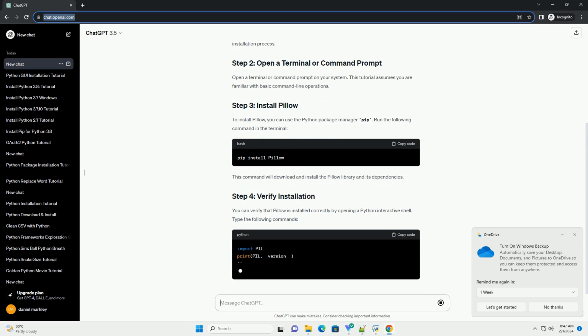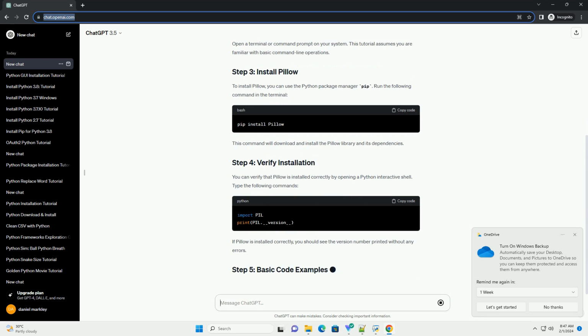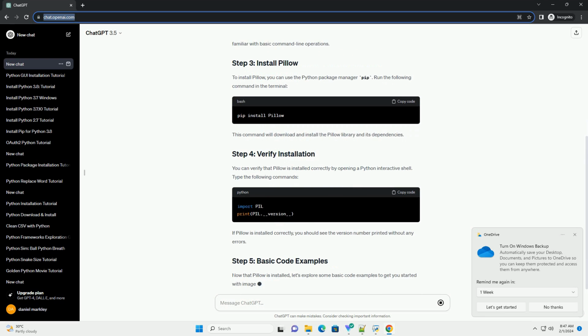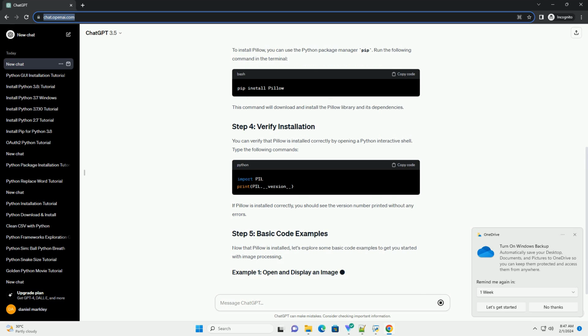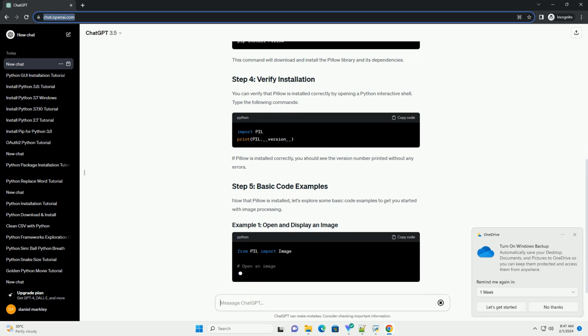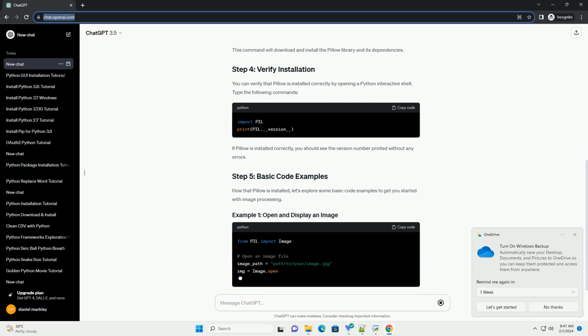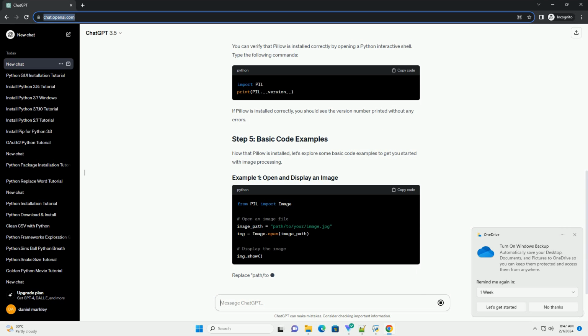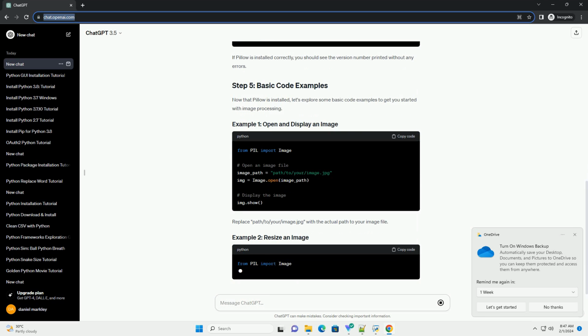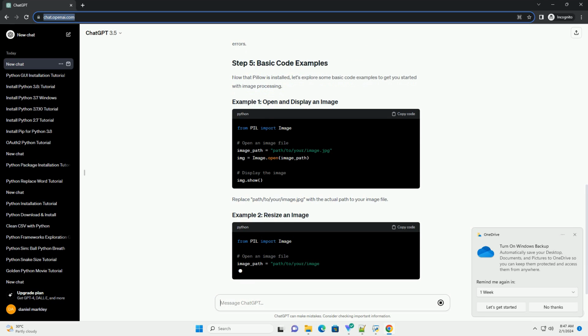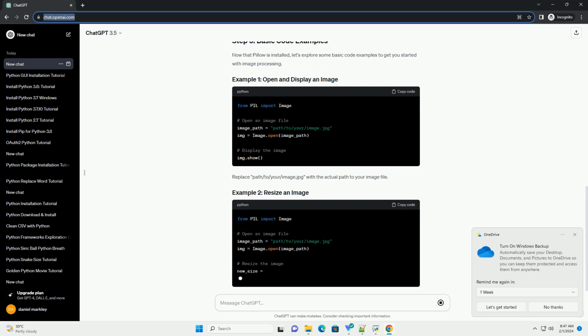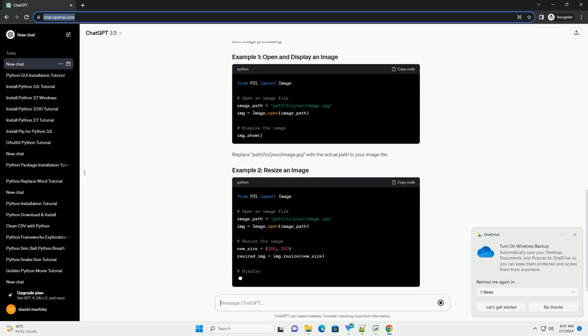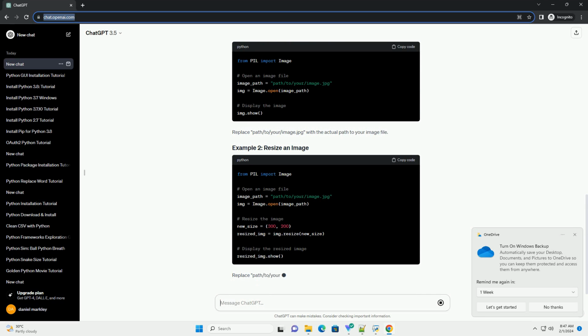To install Pillow, you can use the Python package manager pip. Run the following command in the terminal. This command will download and install the Pillow library and its dependencies. You can verify that Pillow is installed correctly by opening a Python interactive shell. Type the following commands. If Pillow is installed correctly, you should see the version number printed without any errors.